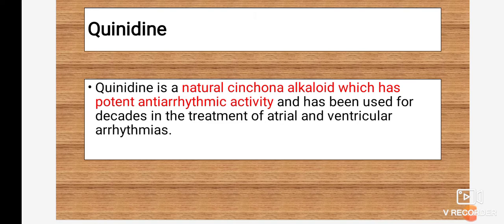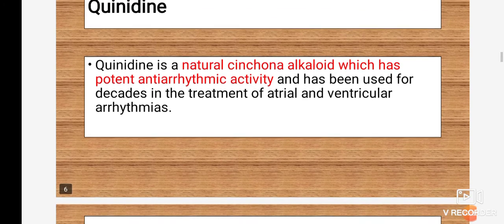The important drug under class 1A is quinidine. Quinidine is a natural cinchona alkaloid which has potent antiarrhythmic activity and has been used for decades in the treatment of atrial and ventricular arrhythmias.